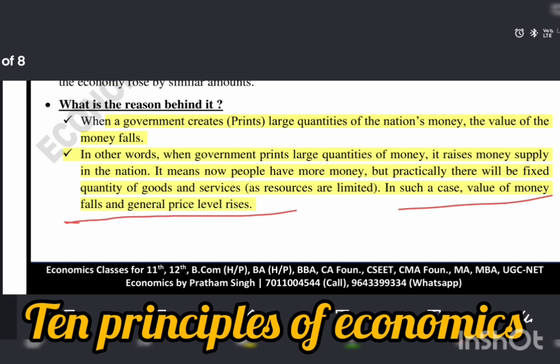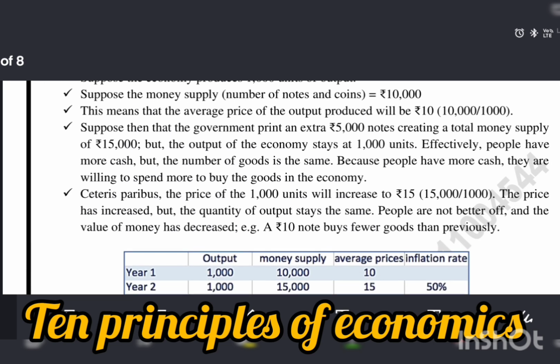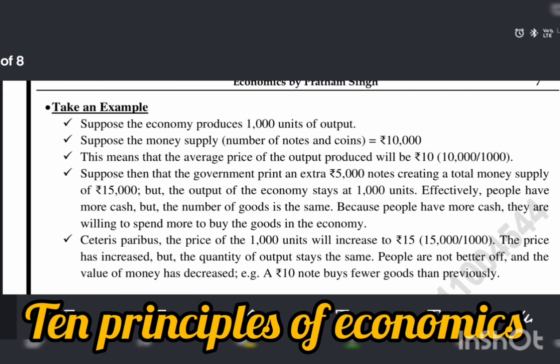We also see this from when we were children: Pepsi was low priced, but now the price of Pepsi has increased. This is one example of price rise or inflation.